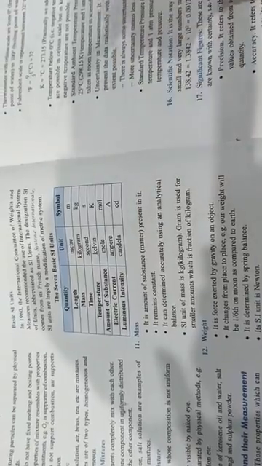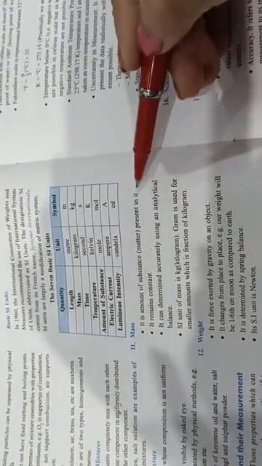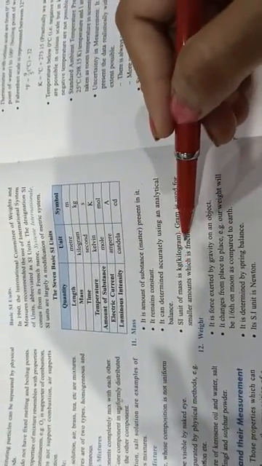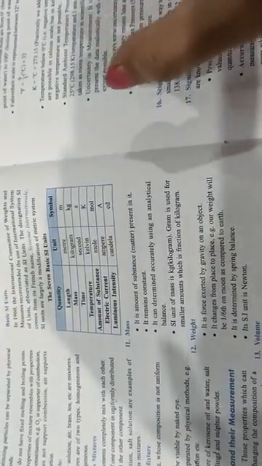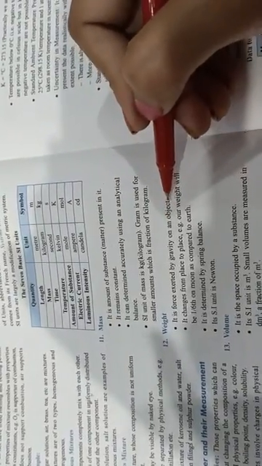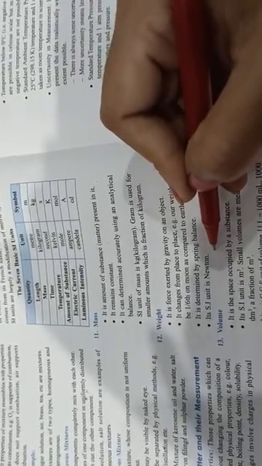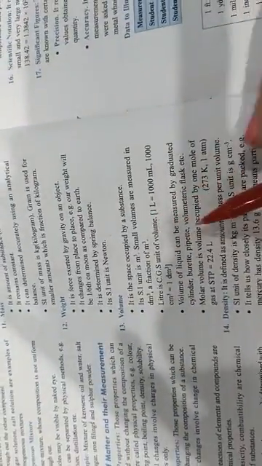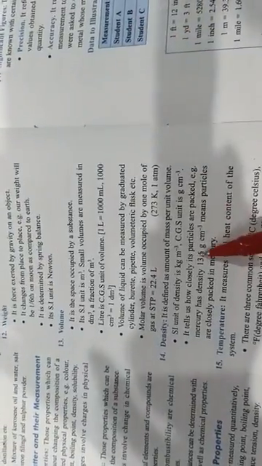Mass, you all know the meaning of mass. Mass always remains constant. It is the amount of substance present. The SI unit is kg. Gram is used for small amounts and kg is used for bigger amounts. Next is weight. Weight is the force exerted by gravity on an object. It is determined by a spring balance. Let's take the same for volume: how much volume it occupies and what the SI unit is, all this is written here. Next is density.